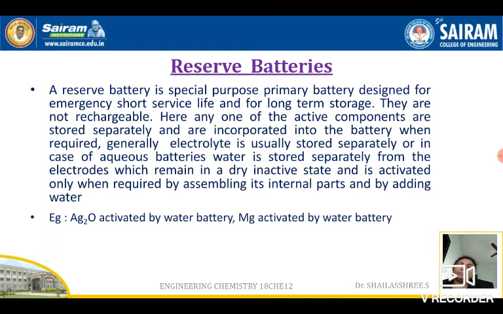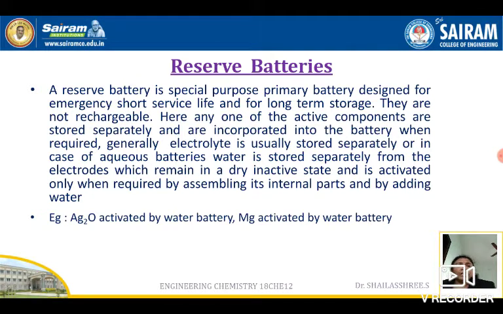So this is about the classification of the batteries. Primary batteries cannot be recharged and reused, so they must be discarded once the active components are over. Secondary batteries are called storage cells because they can be recharged and reused for a long time until their shelf life and cycle life are present. The third case is reserve batteries.